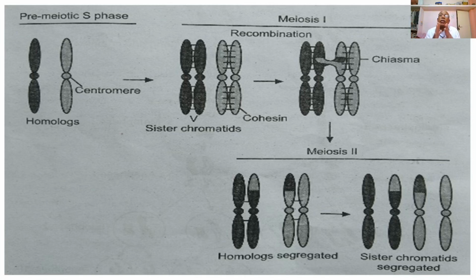So, after the process of crossing over, the homologous pair of chromosomes begin to separate.